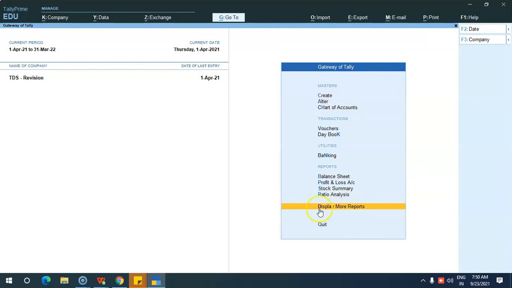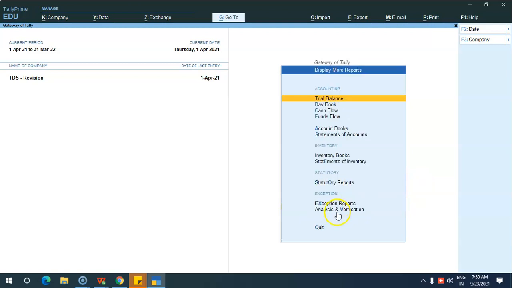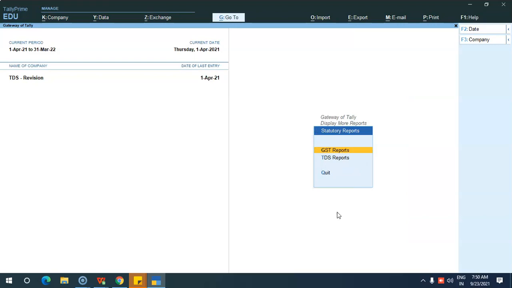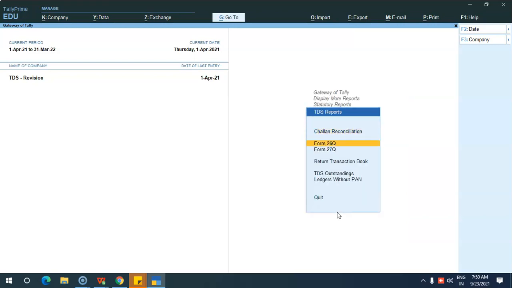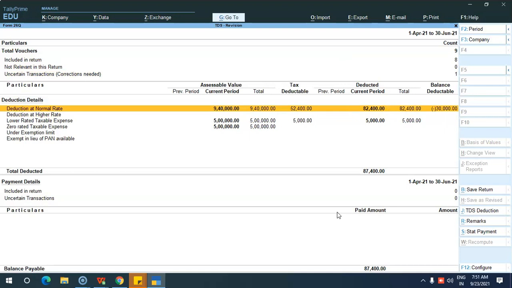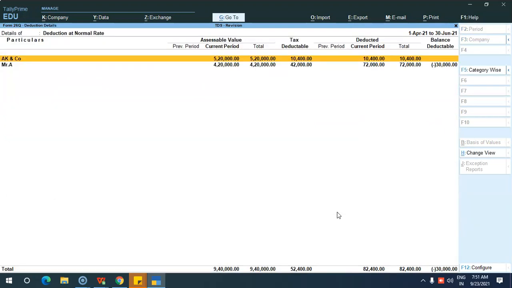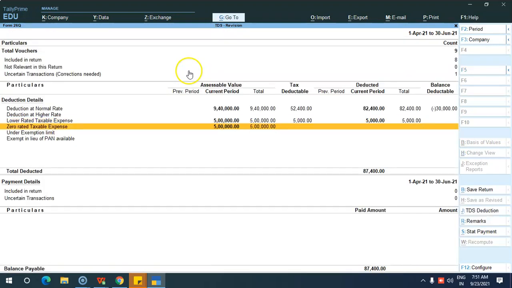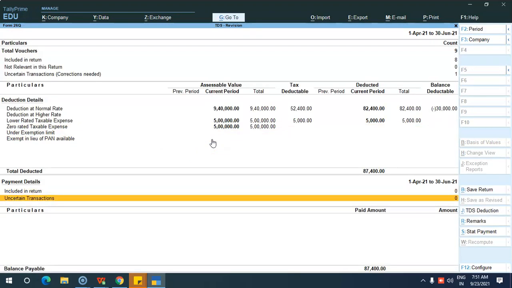From Gateway of Tally, click on Display More Reports under Reports, and under Statutory, click on Statutory Reports and TDS Reports. Here Form 26Q is there, so just click on it. So you'll have the Form 26Q. This form has to be filed as a quarterly return. Here you can see deduction at normal rate, deduction at higher rate, lower rate. Whatever we have done at lower rate has been segregated over here, and this is zero rate.